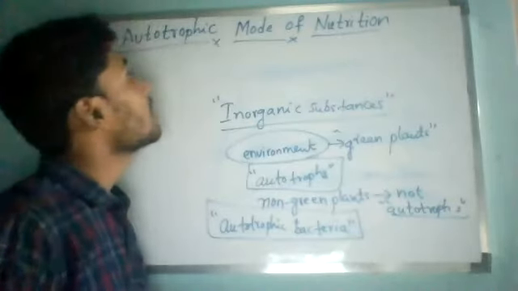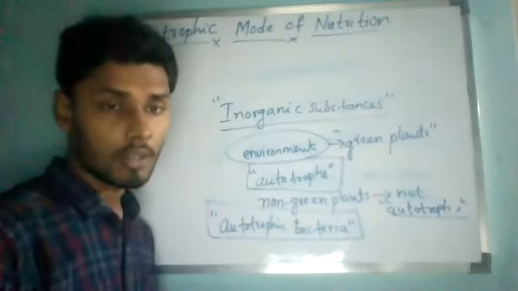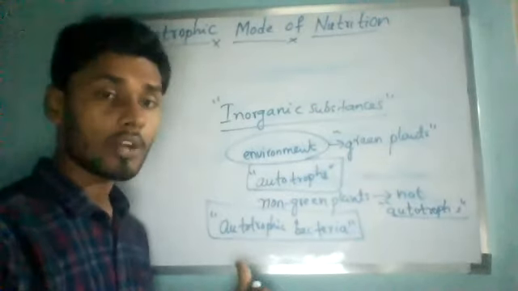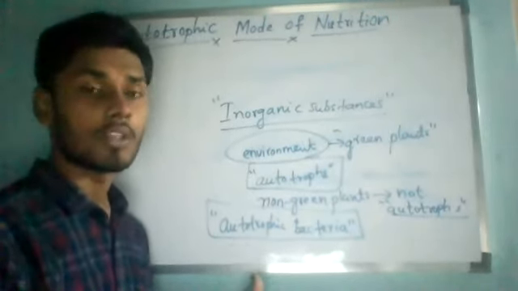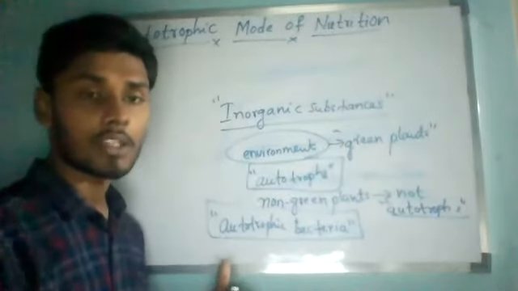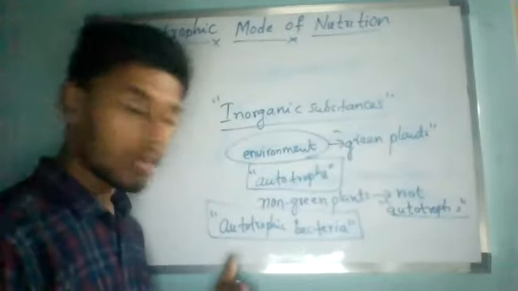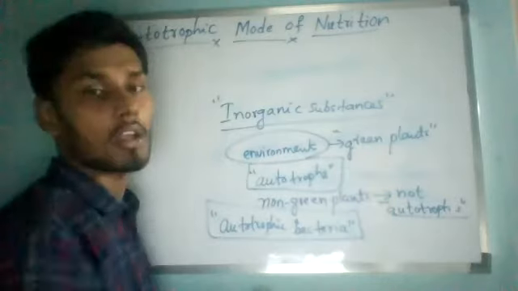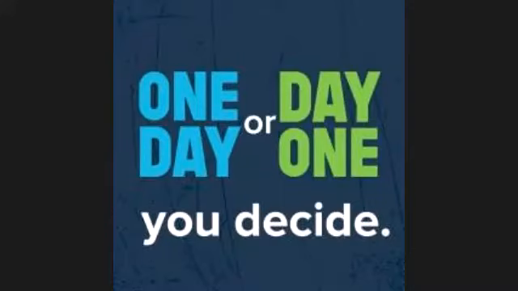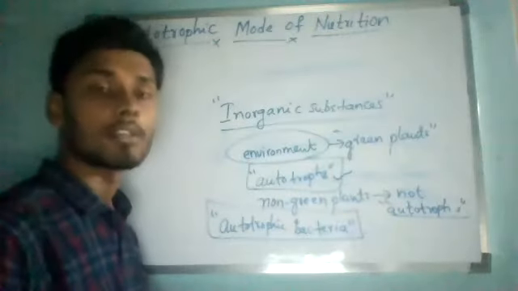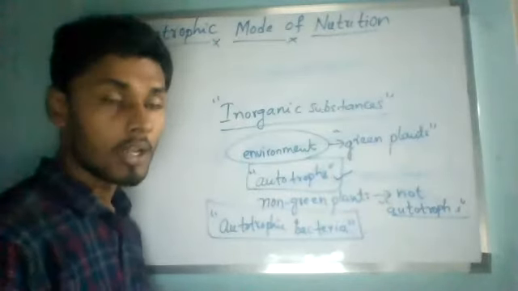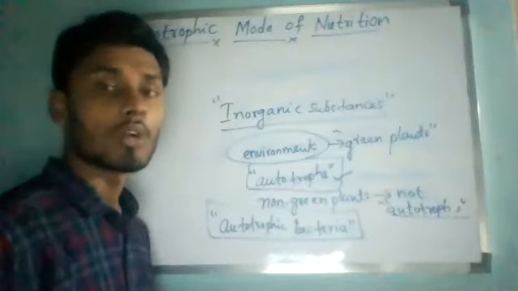So this is all about what the autotrophic mode of nutrition is. Now, who carries out this autotrophic mode of nutrition? Only autotrophic organisms, or autotrophs. Why do these autotrophic organisms carry out this mode of nutrition?